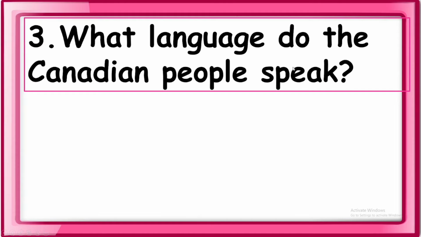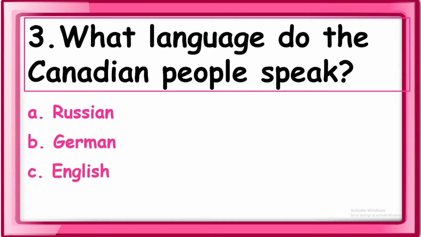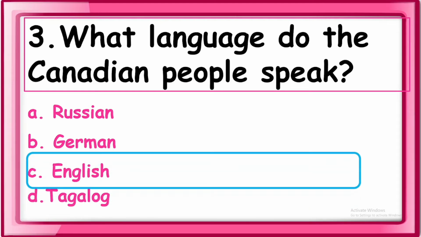What language do Canadian people, people from Canada, speak? A. Russian. B. German. C. English. And D. Tagalog. So the answer is C.